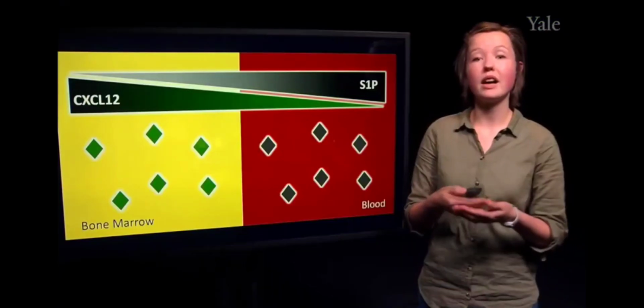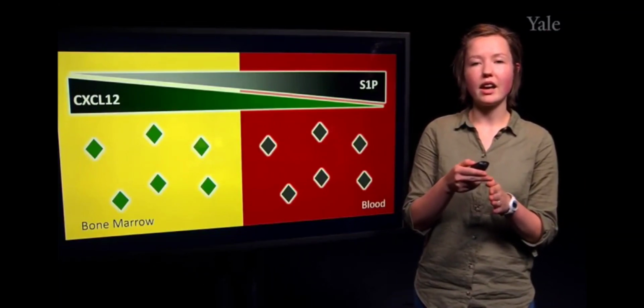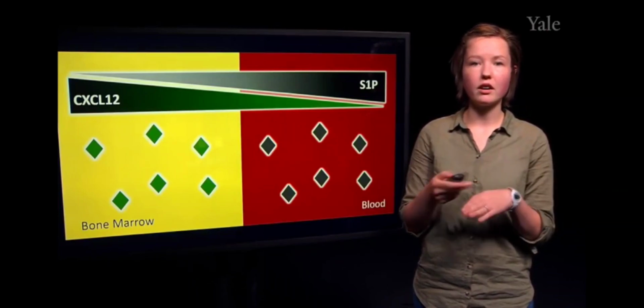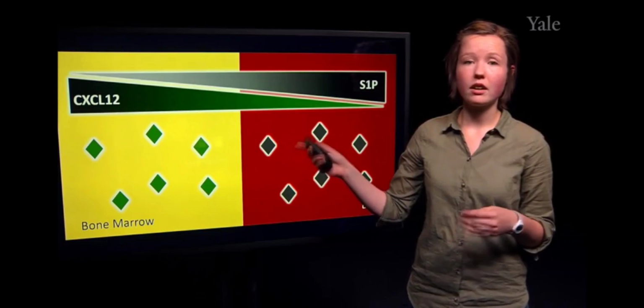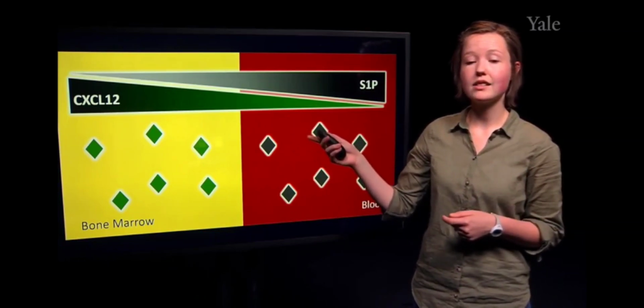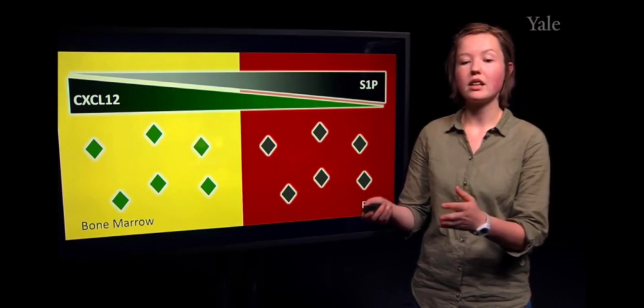And they are set up in such a way that they have these gradients where in the bone marrow, for example, there's this particular ligand referred to as CXCL12, and it is high in the bone marrow, but it is not present in the blood.